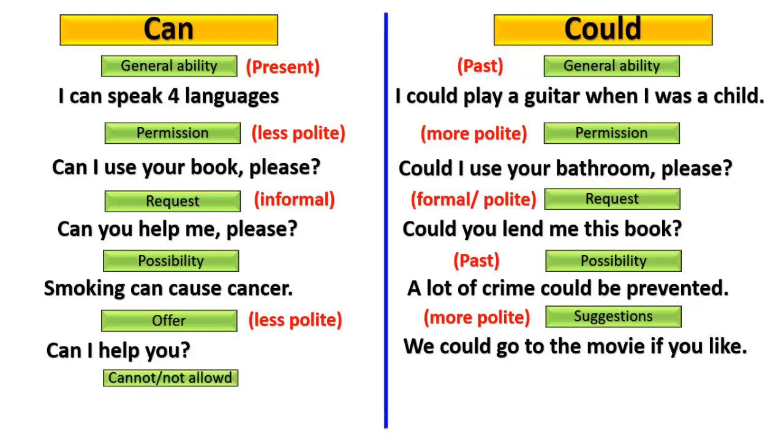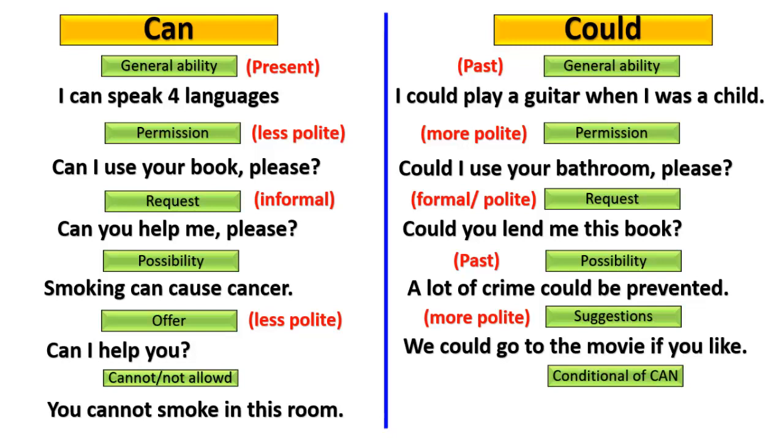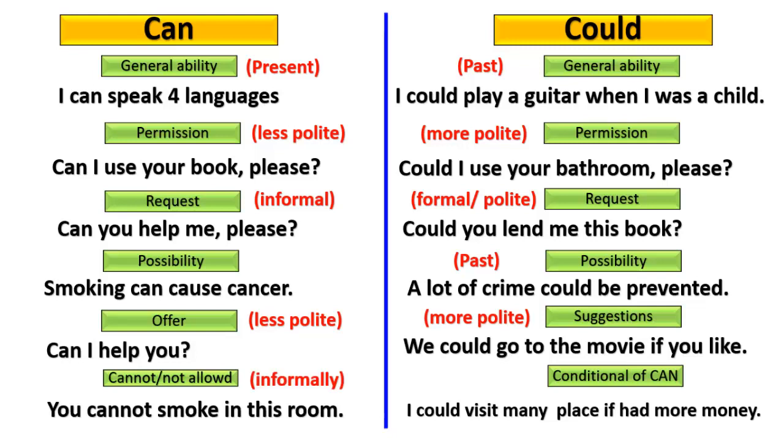For cannot, it means not allowed. You cannot smoke in this room. Someone is stopped or not allowed, informally, to do a prohibited act inside a room. Conditional of could. For example, I could visit many places if I had more money. Here could has been used for condition. If this happened, then that would happen.